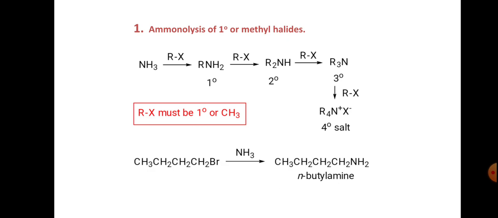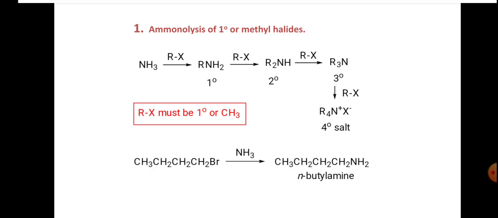So this is the simple reaction. Alkyl halides, RX, treating with ammonia, with elimination of a small fraction of hydrogen halides, and gives primary amines, secondary amines and tertiary amines, followed by quaternary ammonium salts.